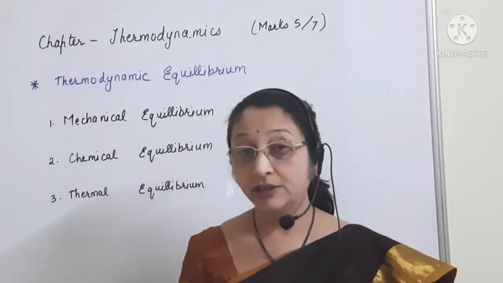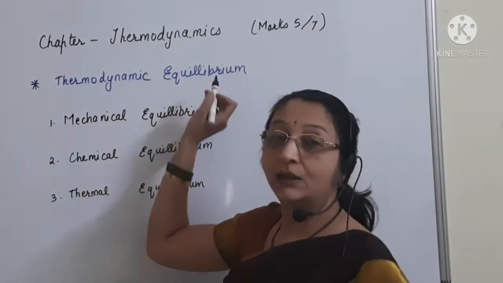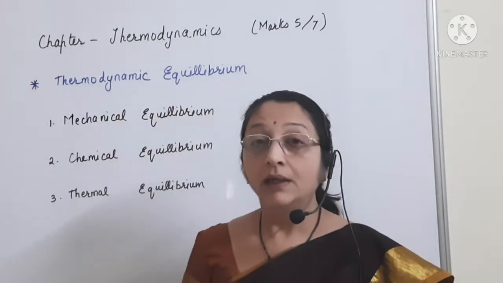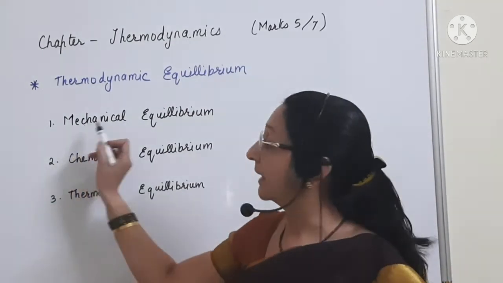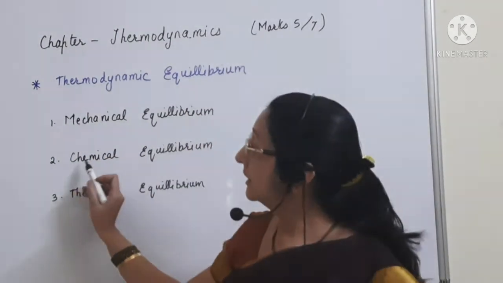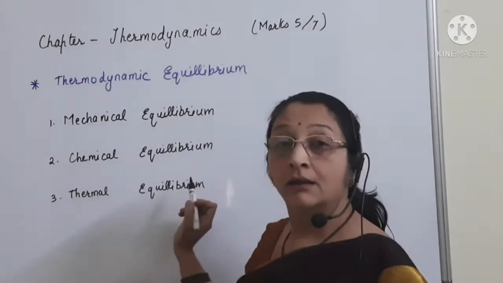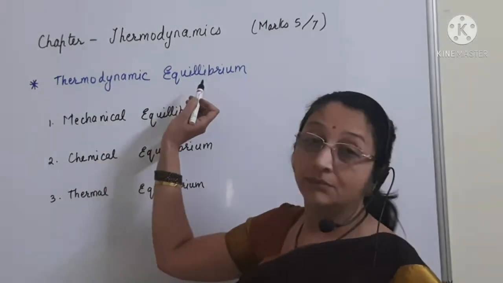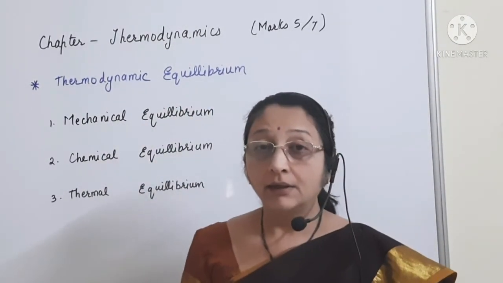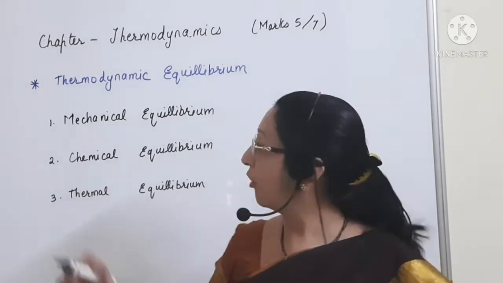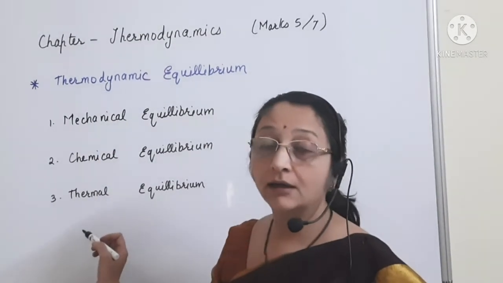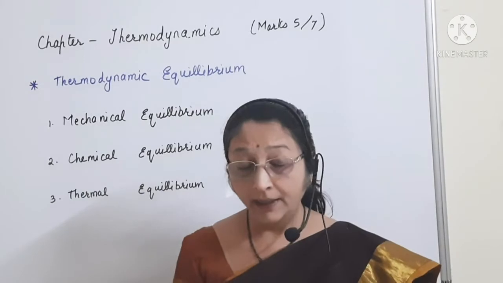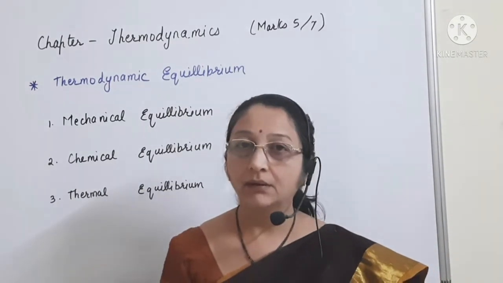The next point is thermodynamic equilibrium. A system is in thermodynamic equilibrium if first it is in mechanical equilibrium, then it is in chemical equilibrium, and it is in thermal equilibrium. So if the system fulfills all these three equilibrium conditions, then the system is in thermodynamic equilibrium. Now, what is mechanical equilibrium?